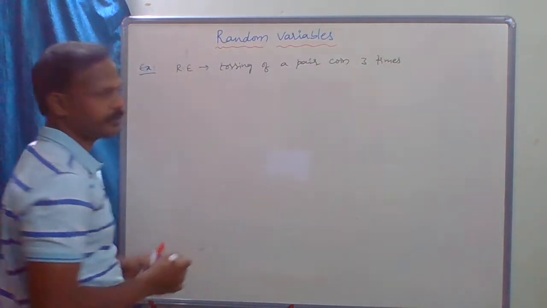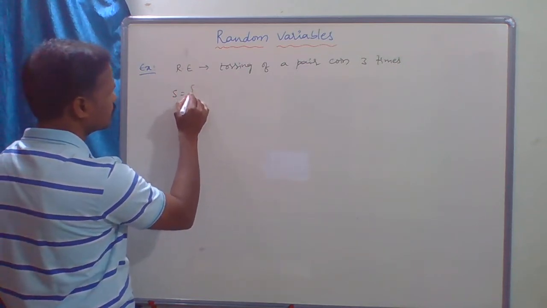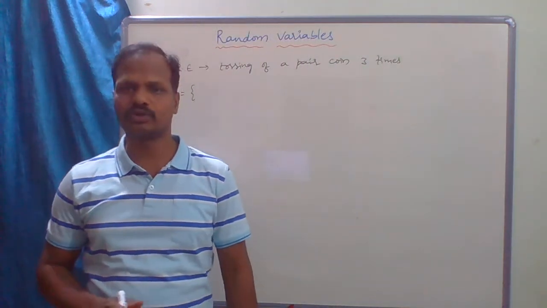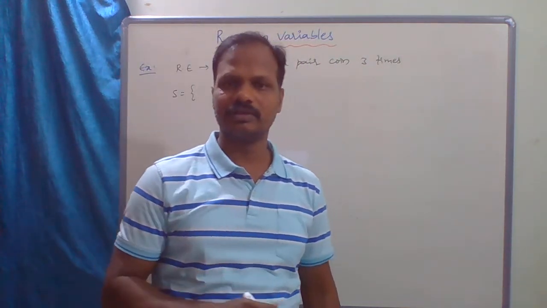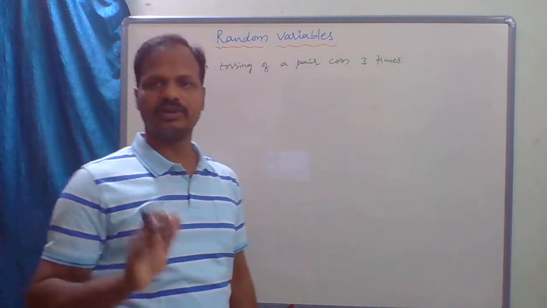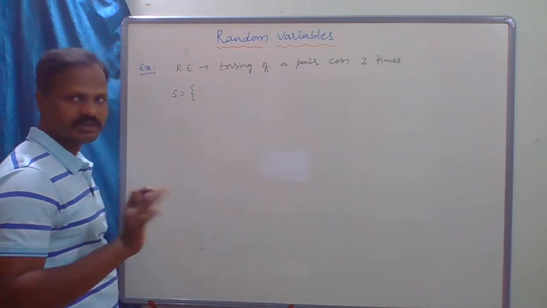Then the sample space: 3 times means you will get 8 possibilities, 2 cube. Each case you will get 2 chances, so 2 into 2 into 2, which is 8. So the number of elements in the sample space is 8.